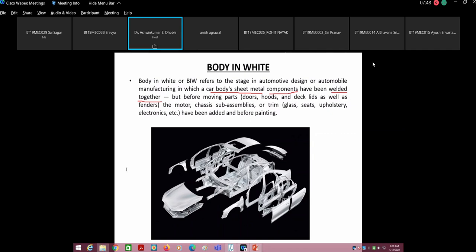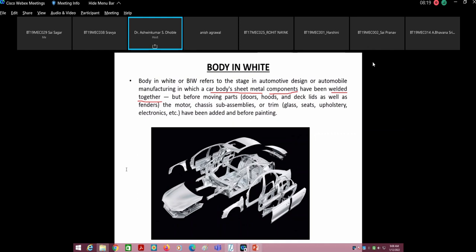When you do the normal mode dynamics analysis, the first six modes are not considered as the natural frequency because they constitute the rigid body motion. From there onwards you consider the first natural frequency, and subsequently the remaining natural frequencies are in multiples of the first natural frequency. Usually this kind of analysis is done on the body in white of the vehicle.